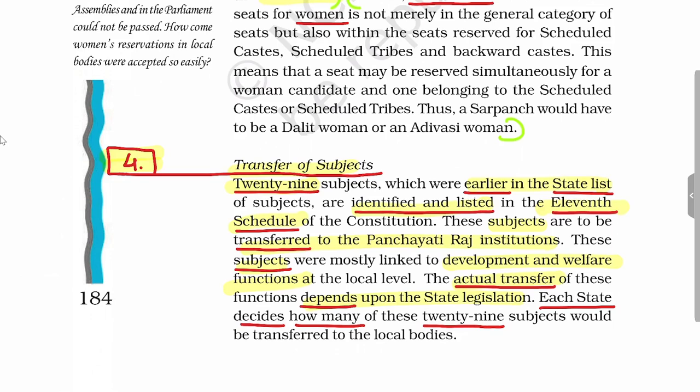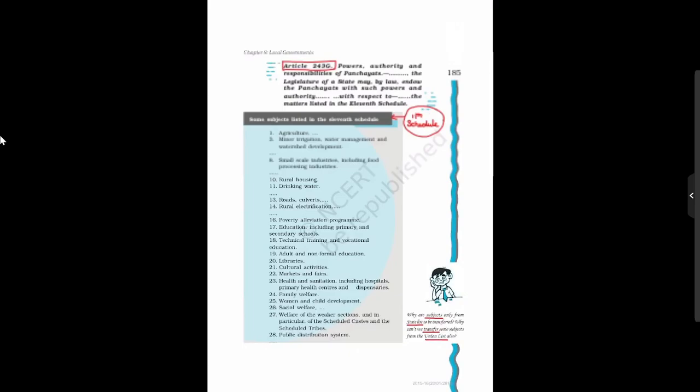The state government can transfer all the 29 subjects or fewer than that. It depends on the state government. So each state will individually decide how many of the 29 subjects it wants to transfer to the local bodies.